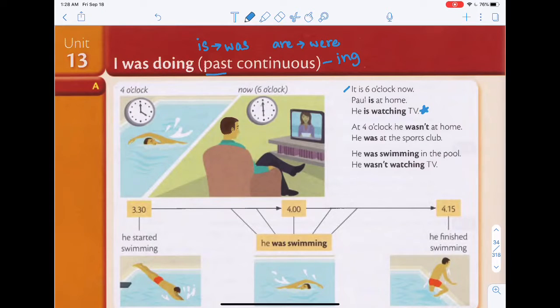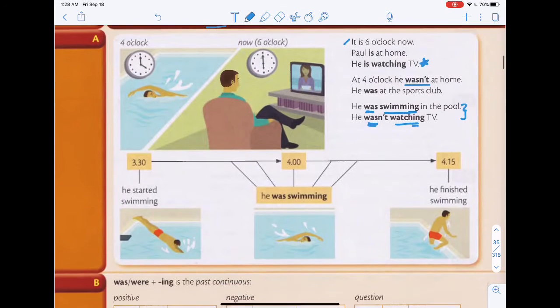At 4 o'clock, he wasn't at home. He was at the sports club. He was swimming in the pool. He wasn't watching TV. So these two sentences, was swimming, wasn't watching, are past continuous because it has the past tense, which is was, wasn't, and it also has the verb with the ing, swimming and watching. Okay, so this makes it past continuous.